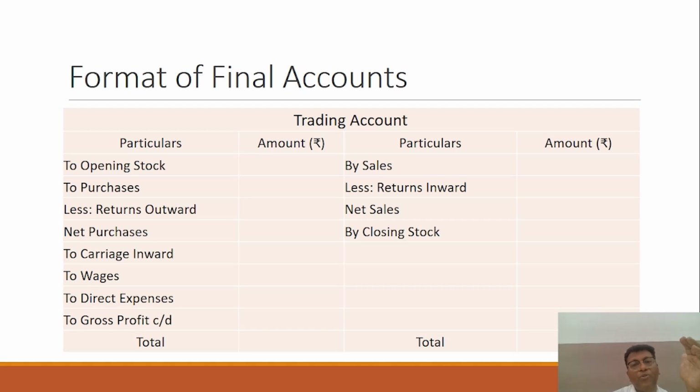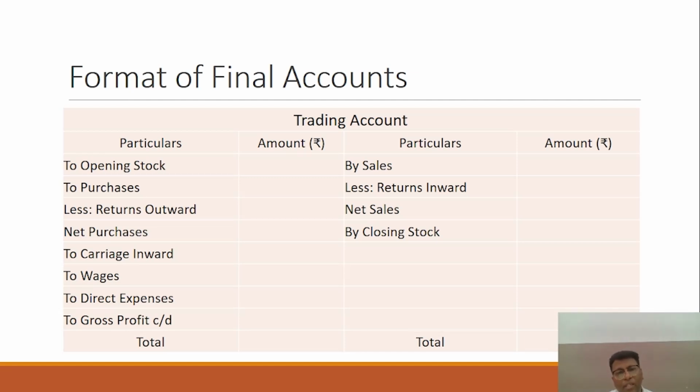So it is to understand that we are preparing the trading account, profit and loss account and balance sheet, but because you are having the trial balance, those balances or accounts which are included in the trial balance are to be carried to the particular place in trading, P&L and balance sheet. So you have to be very conscious regarding that. I am not just telling you that you have to go for cramming.